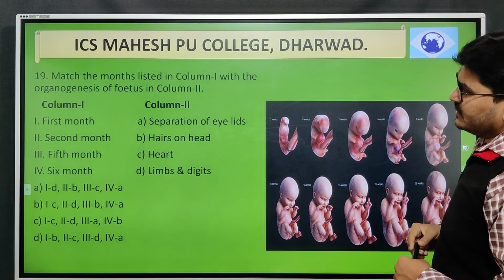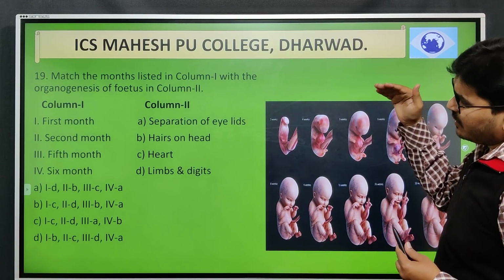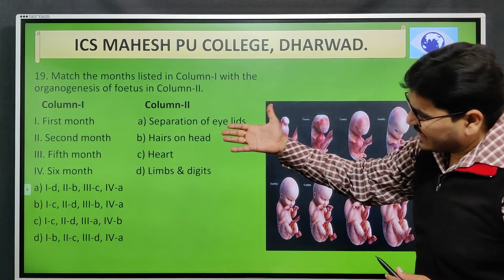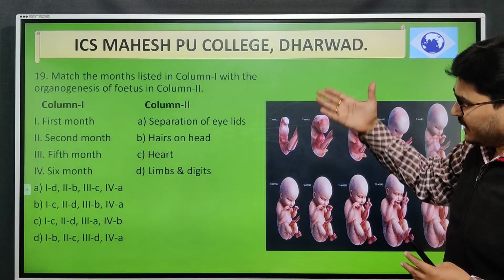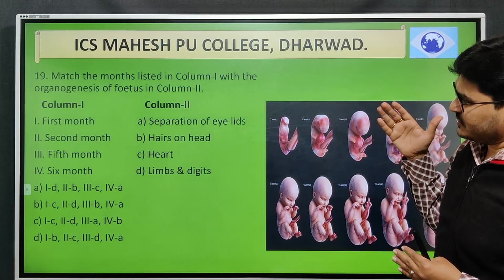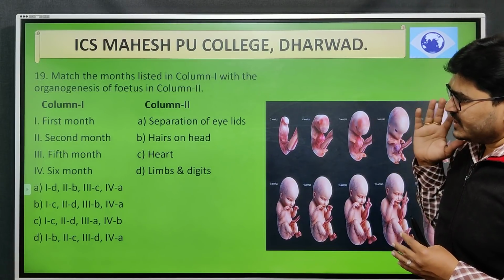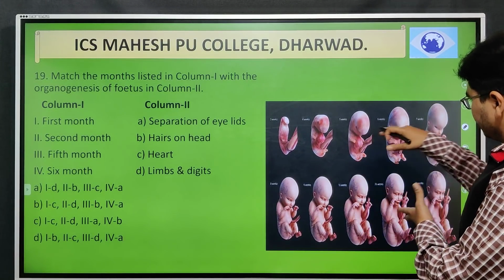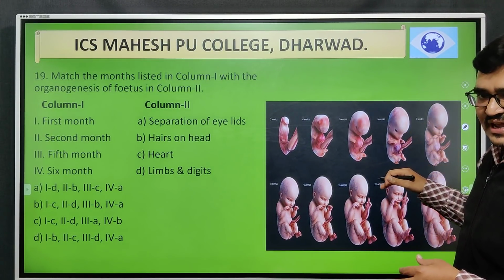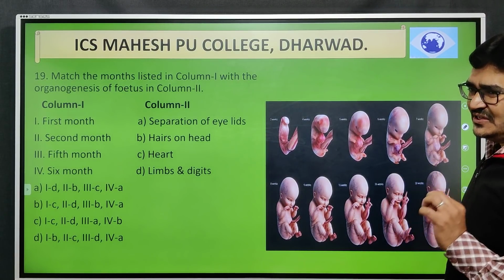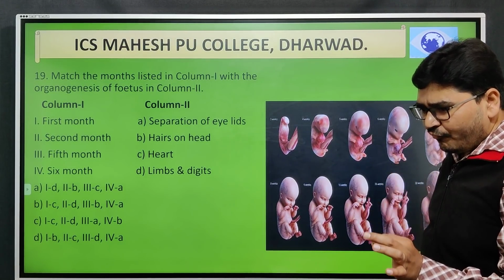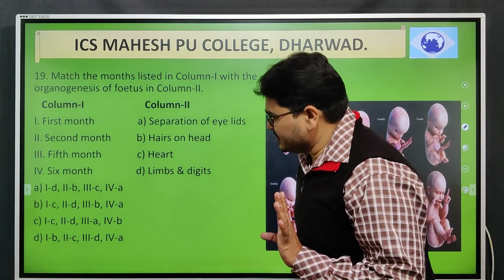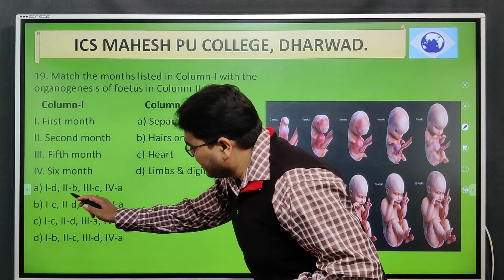Next, match the months listed in column number 1 with the organogenesis of the fetus given in column number 2. In column 1 they have given first month, second month, fifth month, 6 months. In column 2 they have given separation of eyelids, hairs on the head, heart, and limbs and digits. They are given in combination. So for this part, I specified here the stages of the baby in these 9 months of the gestation period. The first symptom of a baby in the mother's womb is the heartbeat. So see which first combination comes: B and C.